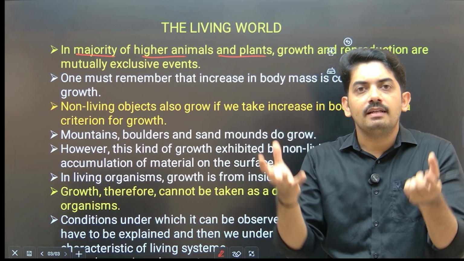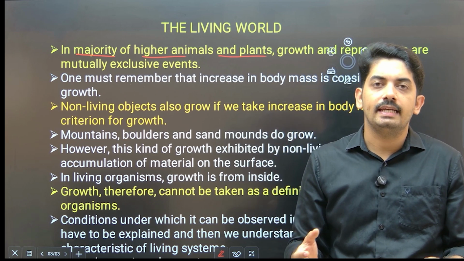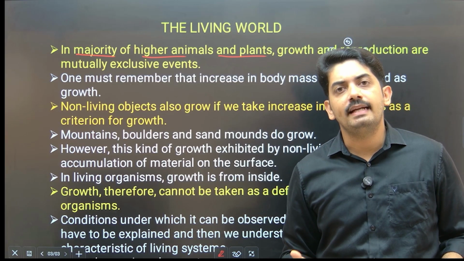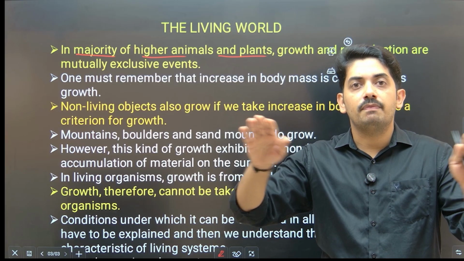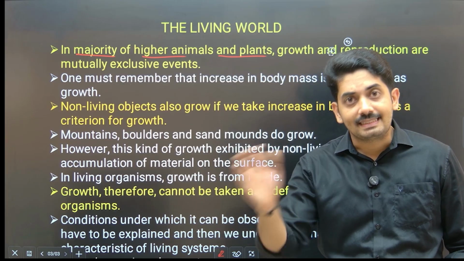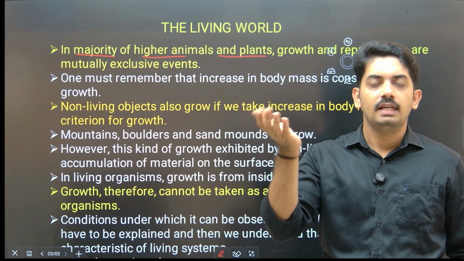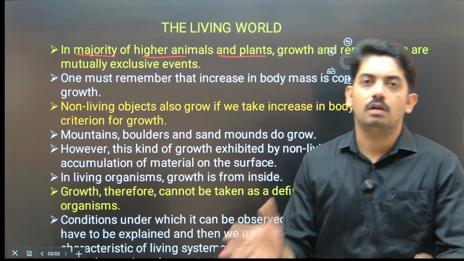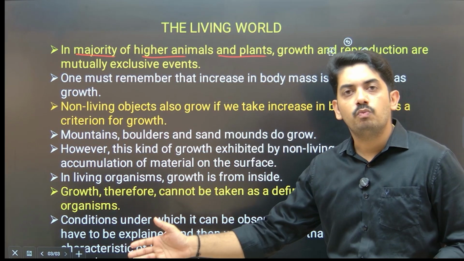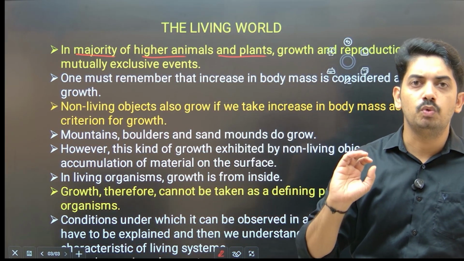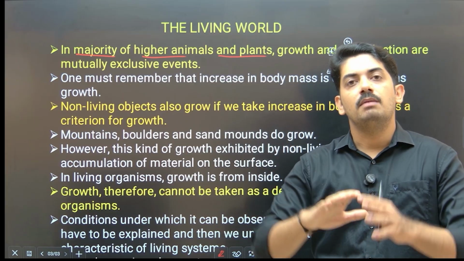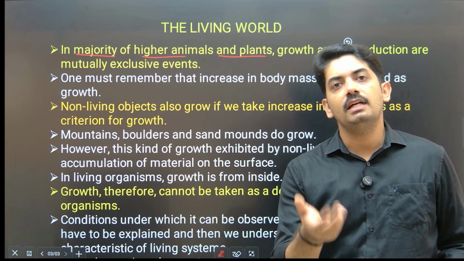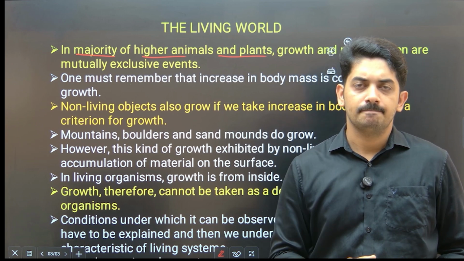Once the fallen leaves start to undergo decay, they add more and more soil. So what happens at that time? The mass of that mountain externally increases. Similarly, if there is a sand dune, because of wind, sand moves from one side to another. At that time, the mass of that sand dune also increases. Similarly, the rocks or boulders.